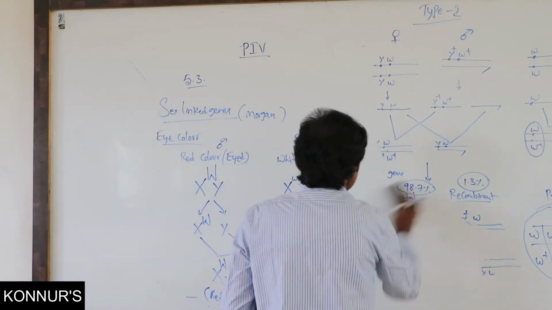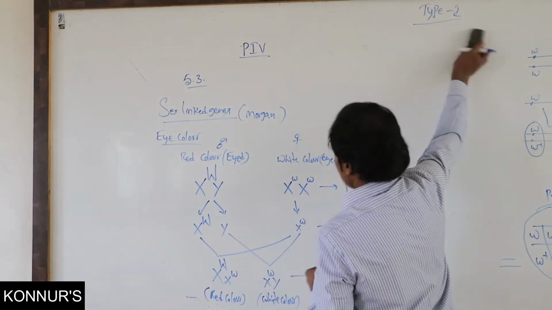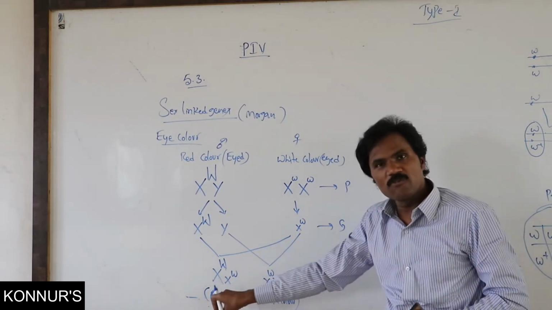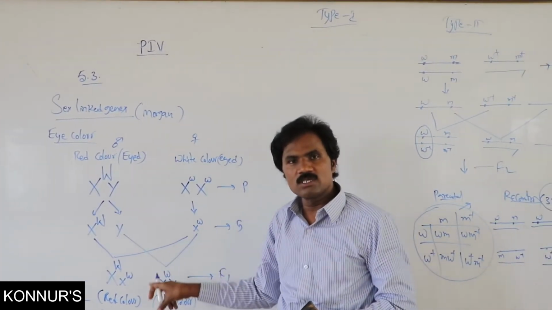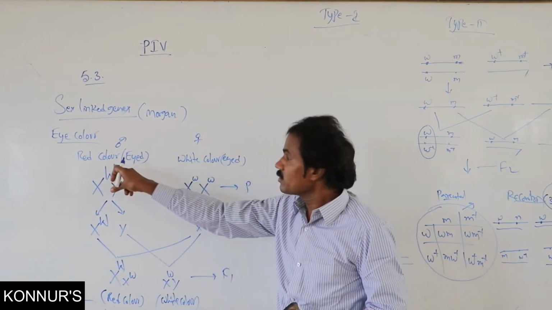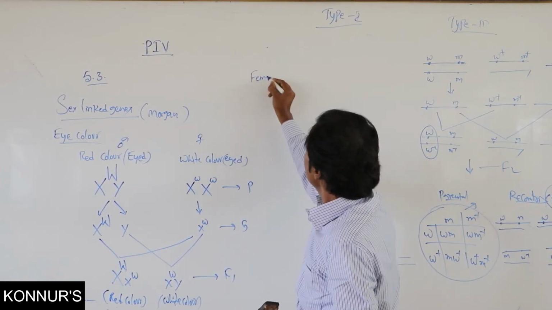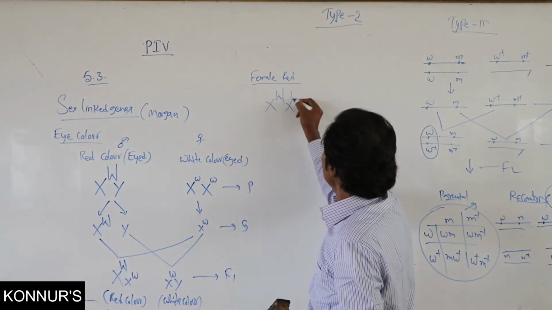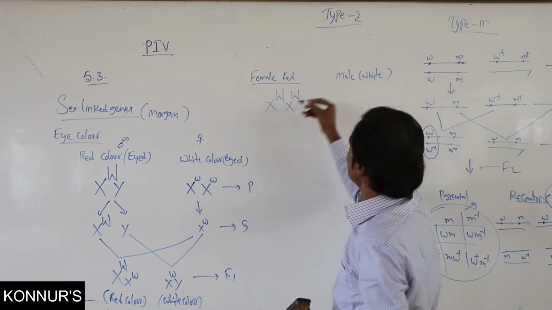Then vice versa, if you take this F1 progeny, what is the possibility of the F2 progeny? You try it yourself based on these characteristic features. Reversely, that means red color eye in female and white color eye in male.